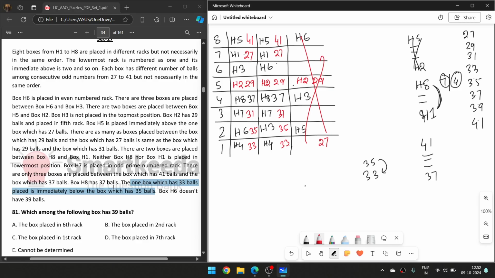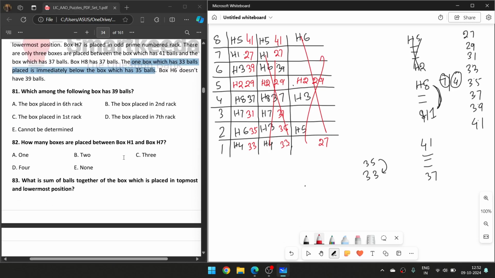Okay, now what is it saying? H6 doesn't have 39, so here there must be 39, so that's why it is crossed, and this is 39. So this is our complete answer. Okay, so let's move to the questions.